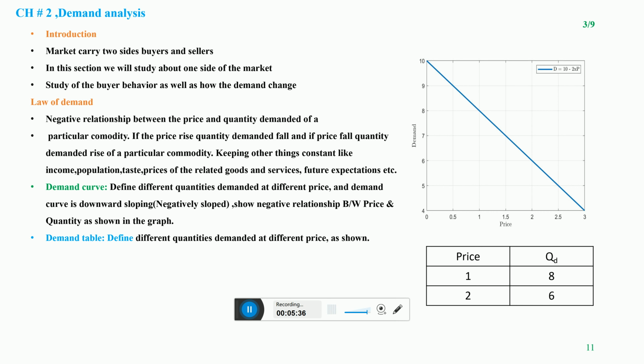And the third reason of the negative relationship between the price of the particular commodity and the quantity demanded for that commodity is the price effect.